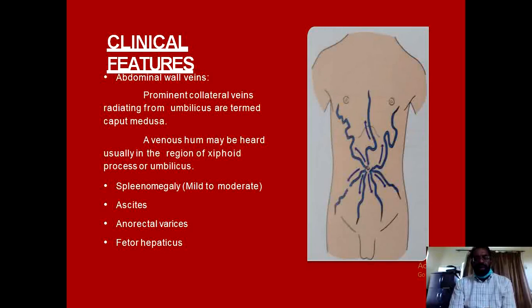Sometimes you can get the very typical picture of caput medusae when these veins are seen radiating from the umbilicus, and sometimes you will have other dilated vessels in the flanks or in the upper or lower part of the abdomen, and the blood flow is always away from the umbilicus.